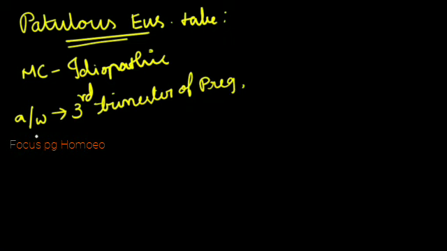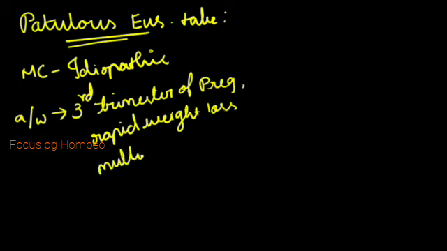And few more conditions. If there is rapid weight loss, we can expect it. And finally, if there is multiple sclerosis. So in these three conditions, there is common association of this patulous eustachian tube, which is none other than flaccidity of eustachian tube.